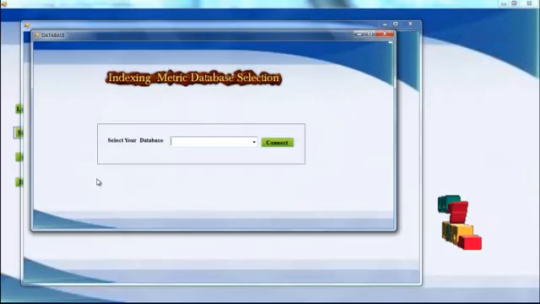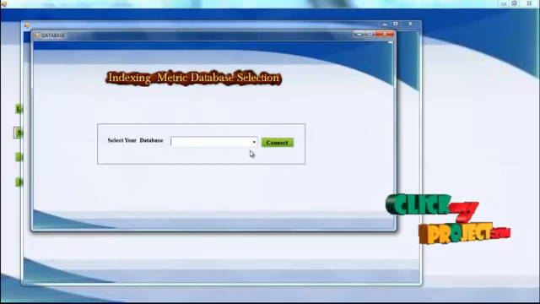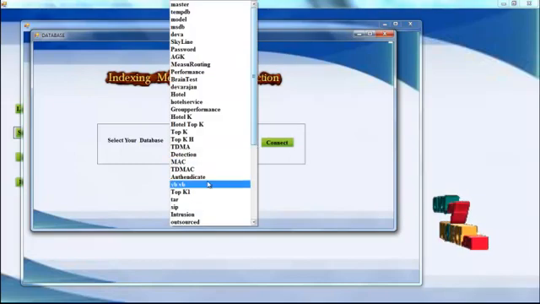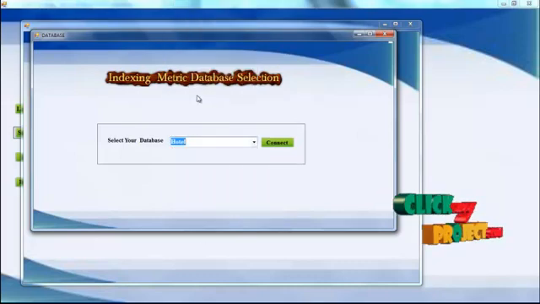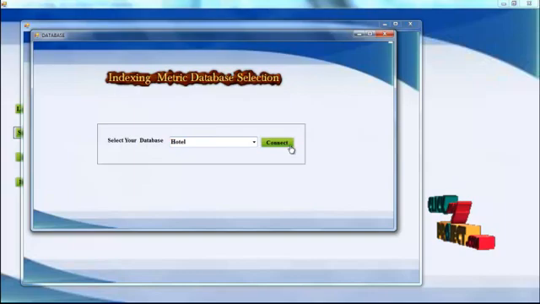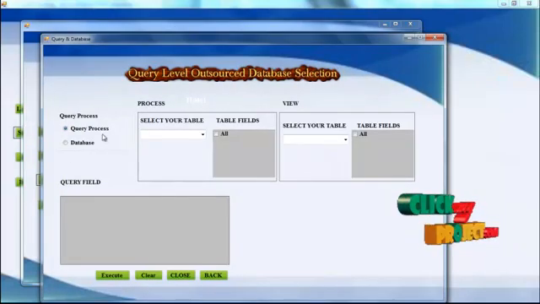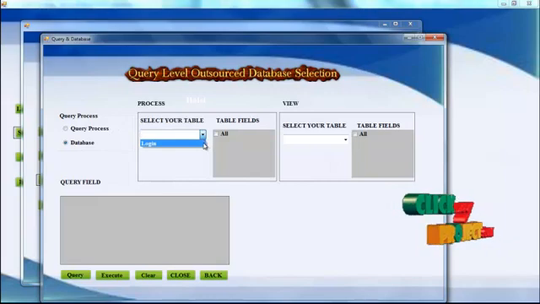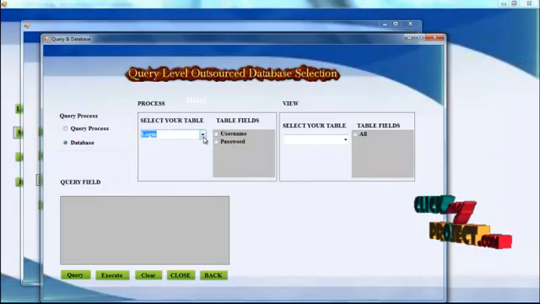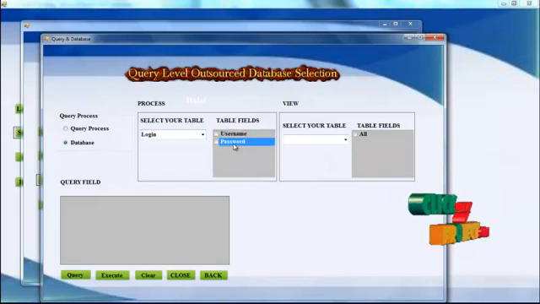When I click on the query analysis, first we have to connect to our database, the different databases in our server. Select any one; these are all the database names. I have selected the portal and connected with the database, and here we have the query process and database. When I click on the database and select any one of the tables, that is login, I have found the table fields, username and password.